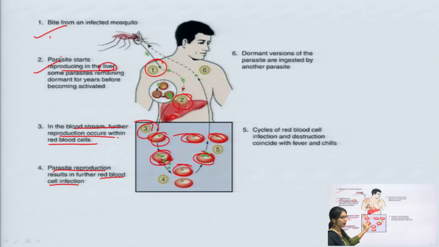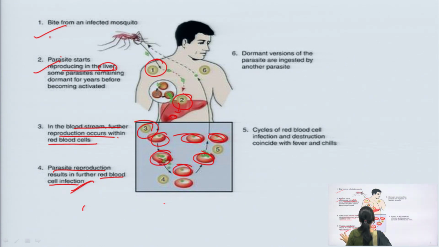So after reproducing within the RBCs in the blood stream, the parasite causes infection. That is why there is RBC infection.